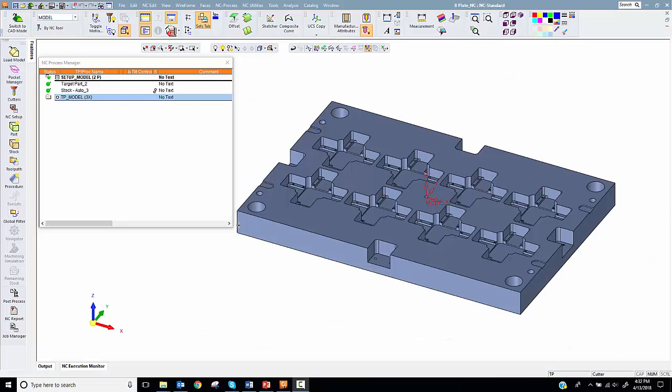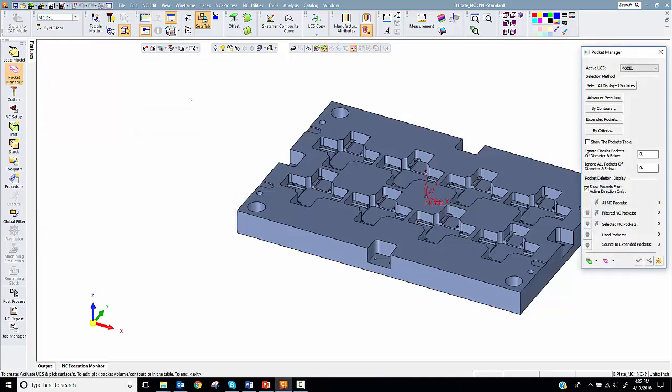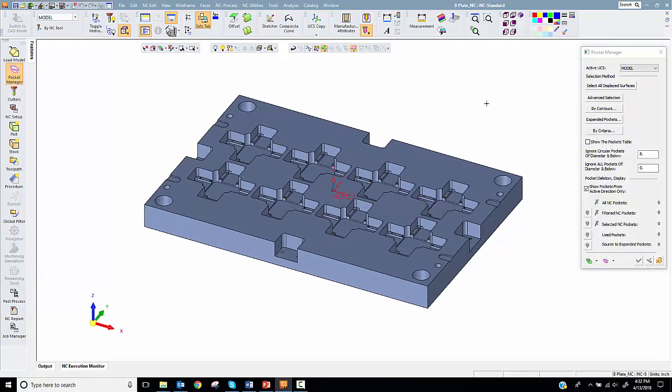I'll start in a core plate with 8 main pockets and 32 cam pockets. I've created an NC setup and defined the part in stock. I've also created a 3-axis toolpath. Start by launching the Pocket Manager from the left.